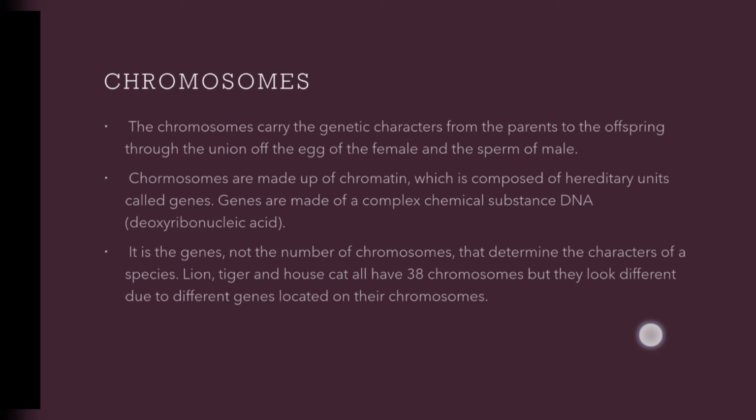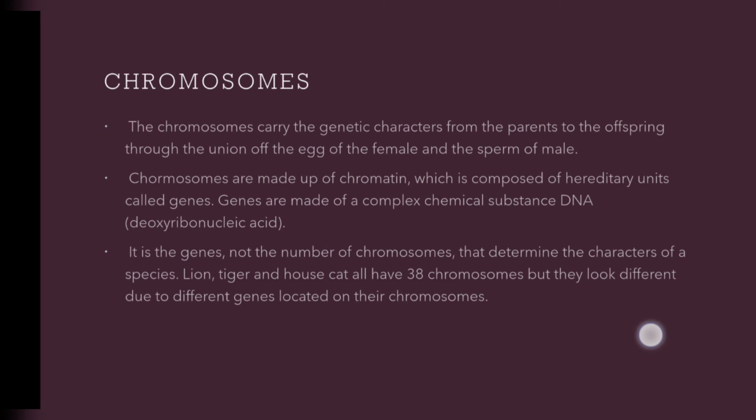Genes are made up of a complex chemical substance, DNA. Let me tell you, chromosomes are made up of chromatin, as I told you before. Chromatin is the thread-like substance present in the nucleus, and when it gets thick and ribbon-like due to cell division, it is called a chromosome. So chromosomes are made up of chromatin, and chromatin is made up of genes.